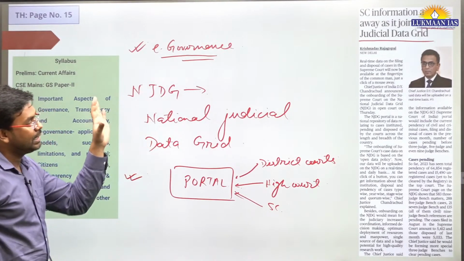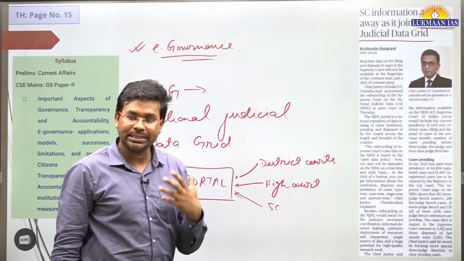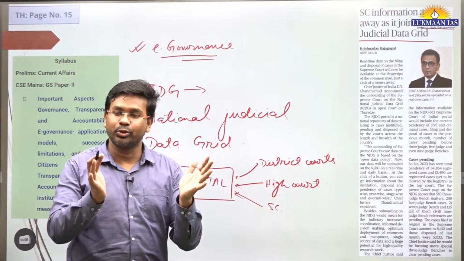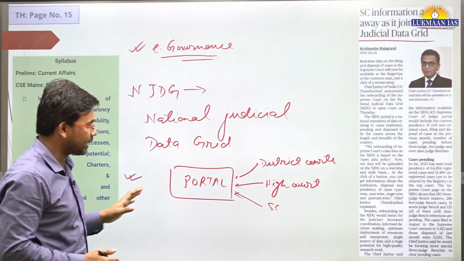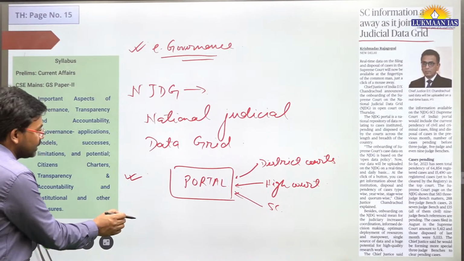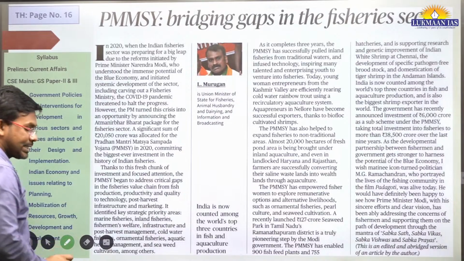In this article they have mentioned it, and recently the Chief Justice of India discussed it in an open court, that we have joined the National Judicial Data Grid. This is important. The National Judicial Data Grid can be considered an e-governance application.